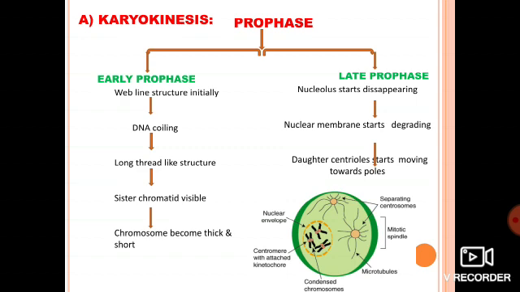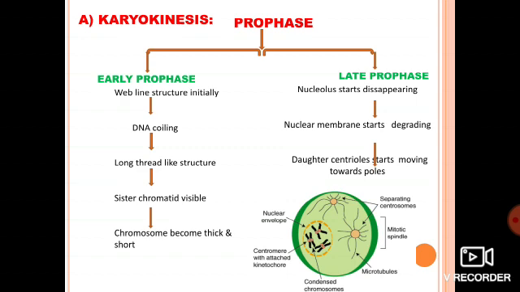Clear or not? So what I want to say is, in prophase, the nucleus which has thread-like structure called chromatin gets condensed and forms X-shaped chromosomes. Clear? In which the centromere is present at the center, giving the two arms, which are known as sister chromatids, right? Now in prophase only, the second thing that is happening is that at the end of prophase, the nuclear membrane becomes less prominent.